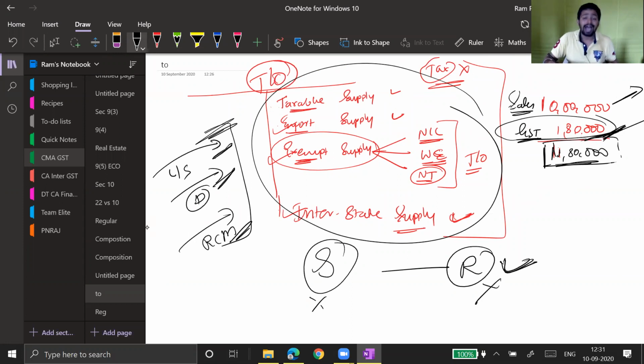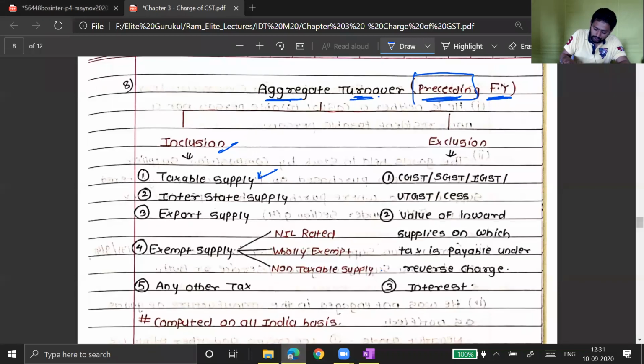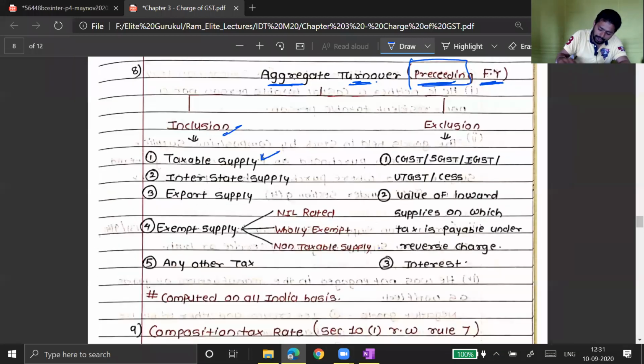The answer is no, and therefore a taxable input supply on which RCM is applicable should not be considered part of your turnover. So let's look at this. What is included in a turnover? Very important concept. What is included in turnover?